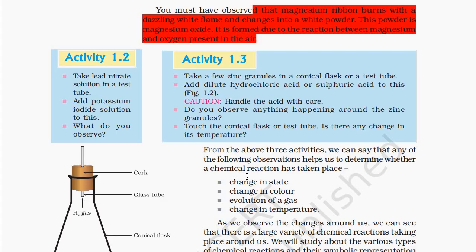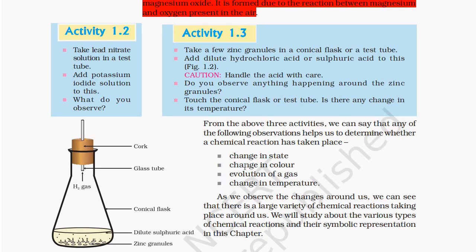Activity 1.2. Take lead nitrate solution in a test tube. Add potassium iodide solution to this. What do you observe? Activity 1.3. Take a few zinc granules in a conical flask or a test tube. Add dilute hydrochloric acid or sulfuric acid to this. Figure 1.2. Caution: handle the acid with care. Do you observe anything happening around the zinc granules? Touch the conical flask or test tube. Is there any change in its temperature?